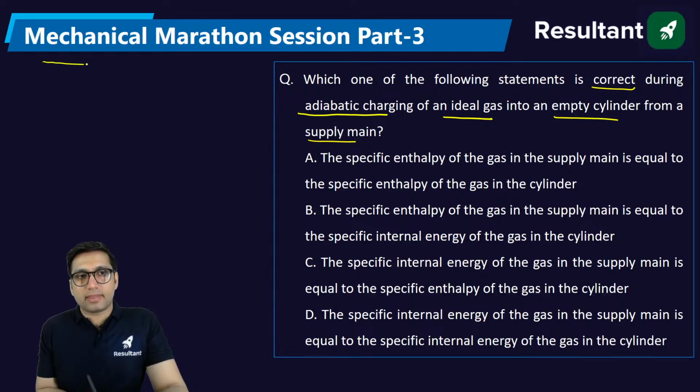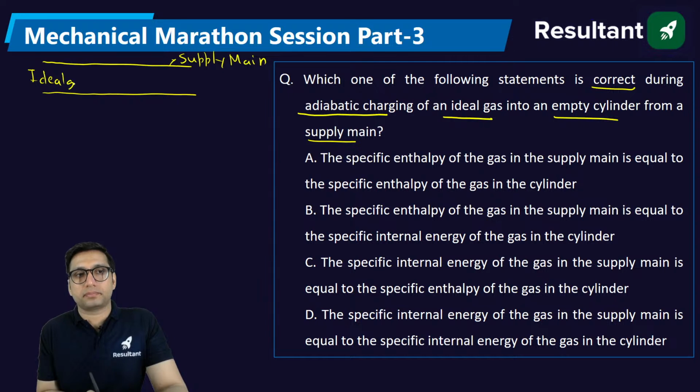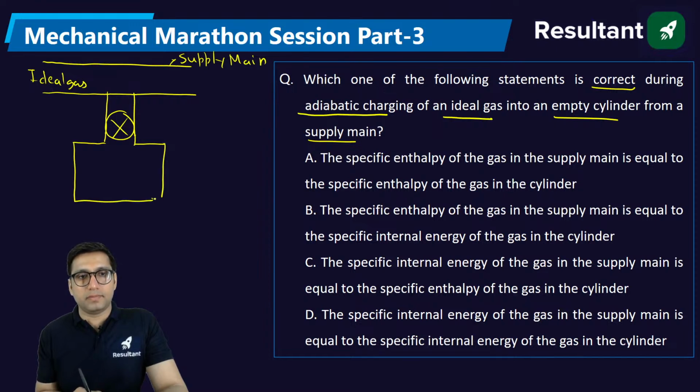Now, what is this case? We have a supply main, and from this supply main an ideal gas is getting filled through a valve into a cylinder, and that cylinder is an empty cylinder.